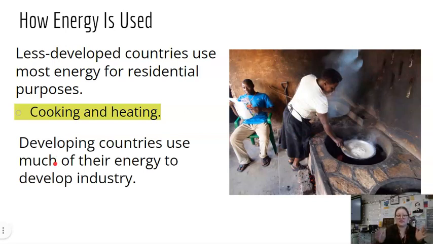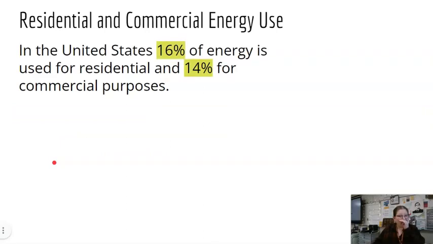So we kind of have our 3 different types of countries here. We have our developed, our less developed, and in the middle, those countries that are working on becoming more developed. If they're less developed, cooking and heating, that's a priority. That's where their energy is going. If they're working on becoming a developed country, then a lot of their energy is going towards industry, into industrializing, getting more factories, getting more cities, doing all of those things. Whereas developed countries that are done developing, we use it on transportation, we use it on industry, we use it residentially.